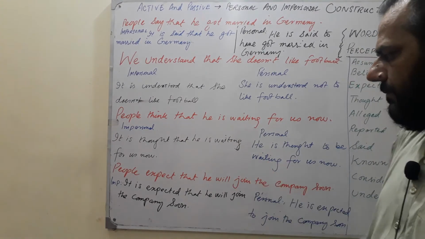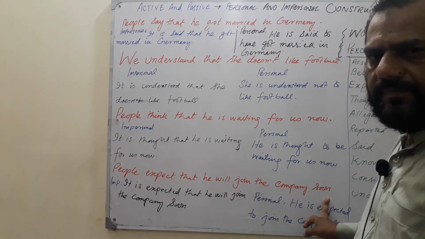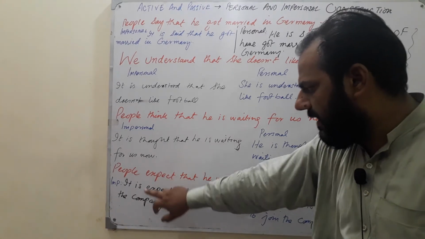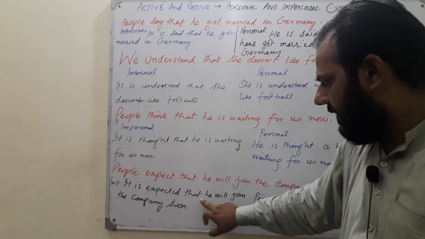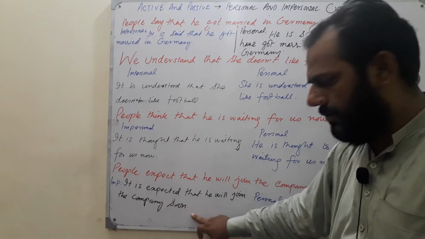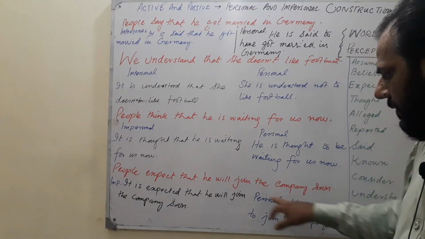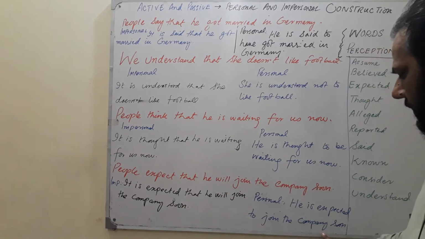The fourth one: people expect that he will join the company soon. So people expect, it is expected. This is impersonal. It is expected that he will join the company soon. But personal: he is expected to join the company soon.